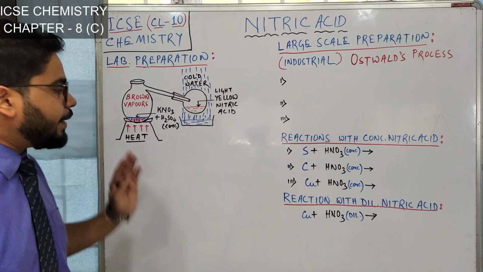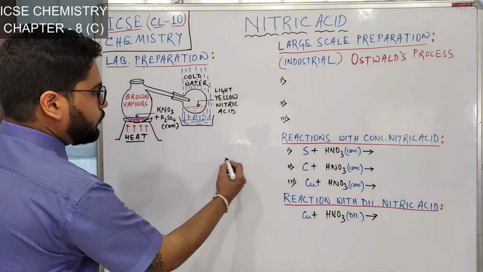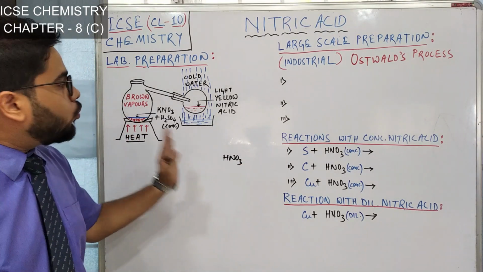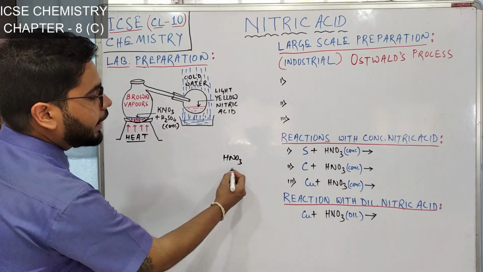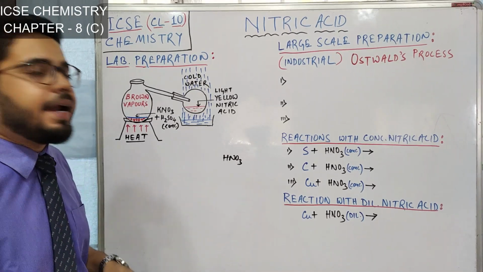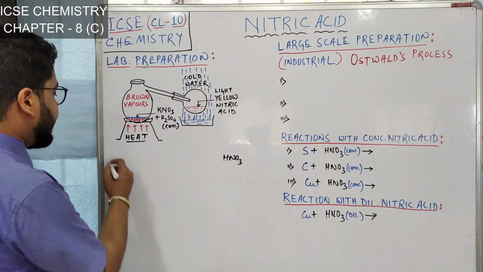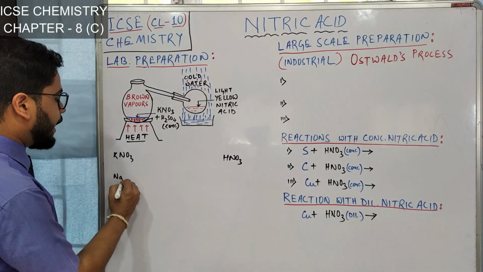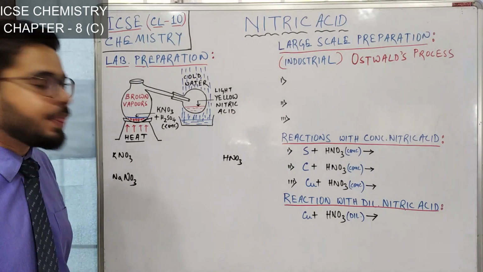We need HNO3 here, so we need something from where we'll get this NO3 minus, the nitrate radical. So we take either potassium nitrate or sodium nitrate. Any of these can be taken.